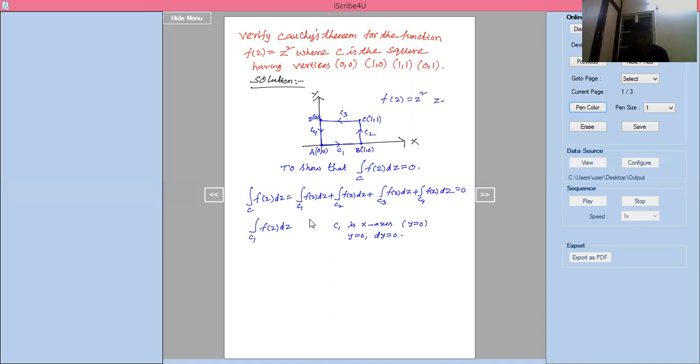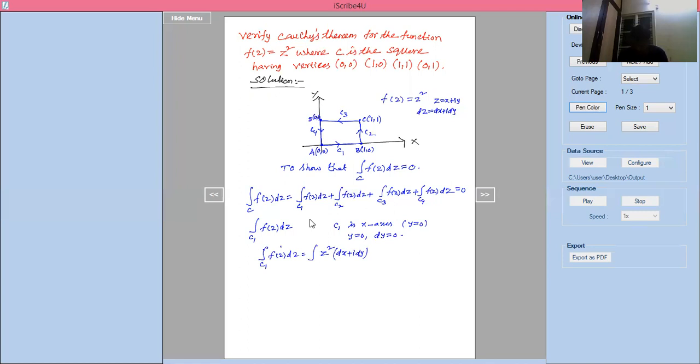If z equal to x plus iy, then dz is nothing but dx plus i dy. Now, first along C1, f of z is z square and dz is dx plus i dy.